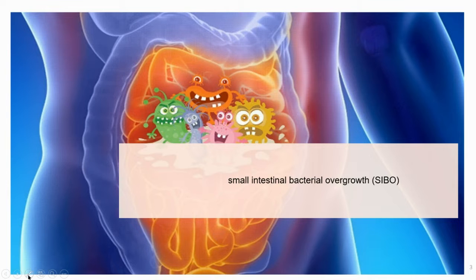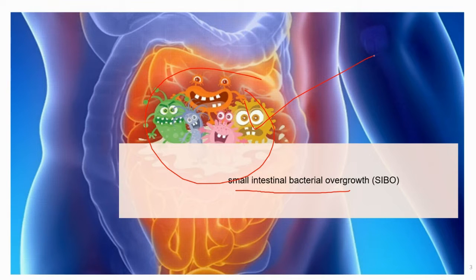So let's understand what exactly is the meaning of SIBO. Small intestinal bacterial overgrowth occurs when there is an abnormal increase in the overall bacterial population in the small intestine, and particularly types of bacteria not commonly found in that part of the digestive tract. This condition is sometimes called blind loop syndrome.